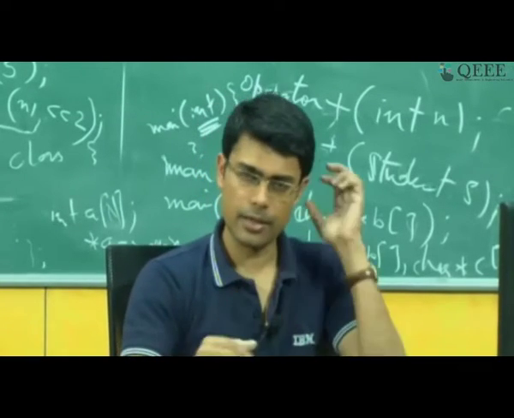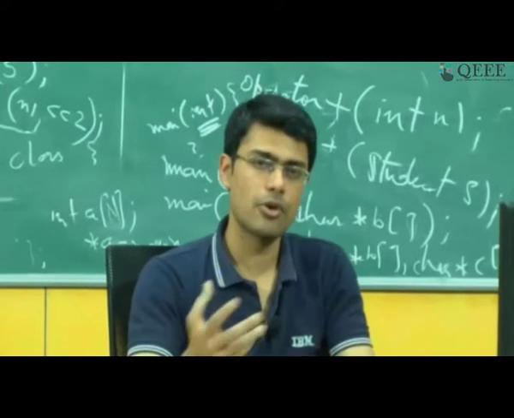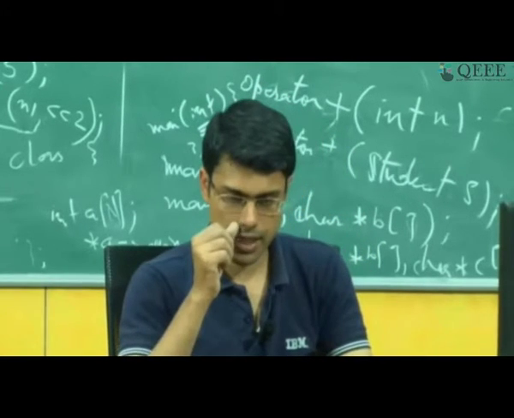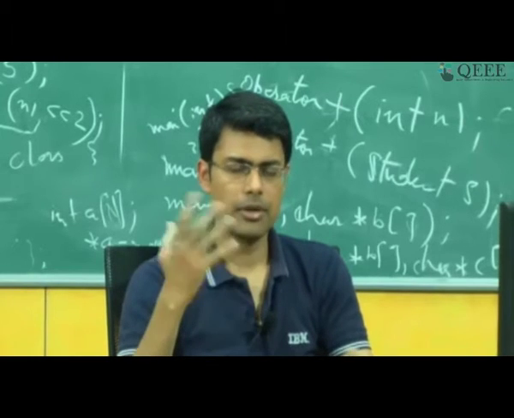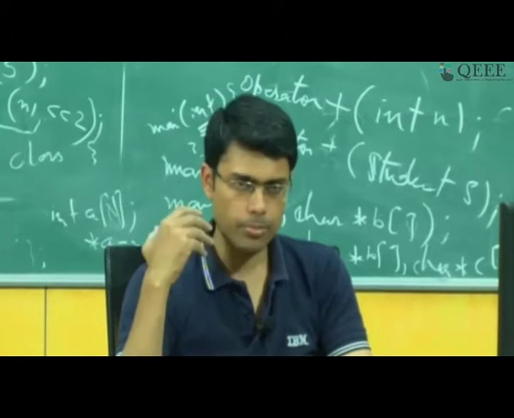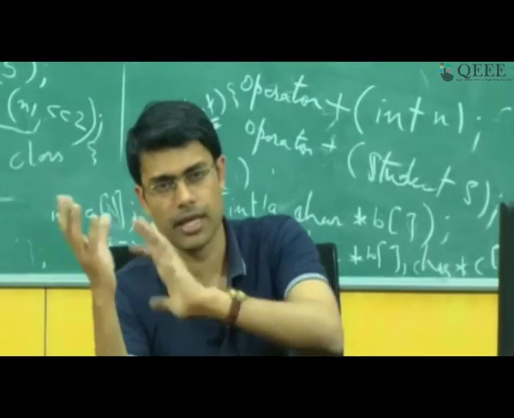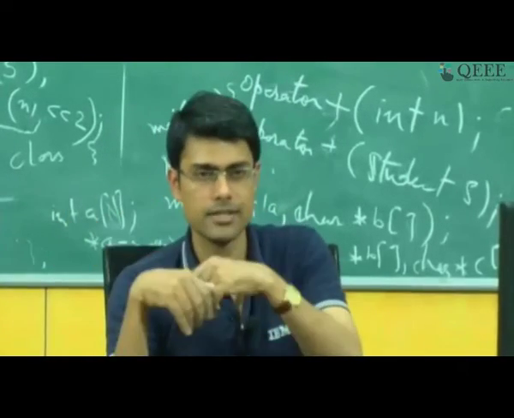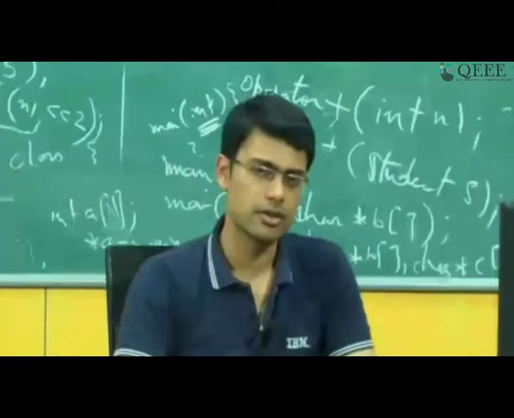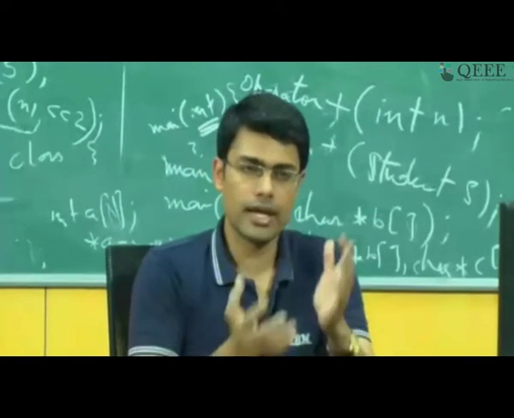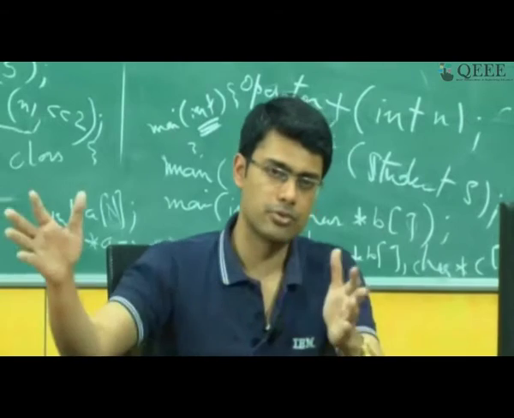Contrary to that, imagine what would happen if you did not have operator overloading. Probably similar to printf, you would have to say cout.print integer, cout.print something else, cout.print complex, and so on. Of course, you can have function overloading and say cout.print, and that is going to do the trick.